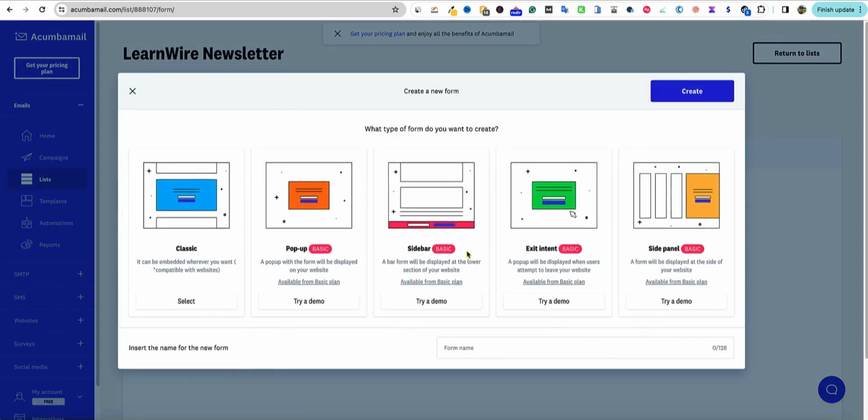We're going to go with new form, because this might be something that we're able to put on our website. So we've got classic, we've got pop-up, we've got sidebar, we've got exit intent, and we've got side panel. That's cool. I like that. So I don't really understand the WordPress plugin. It looks like we're able to get this code and put it on our website pretty easily.